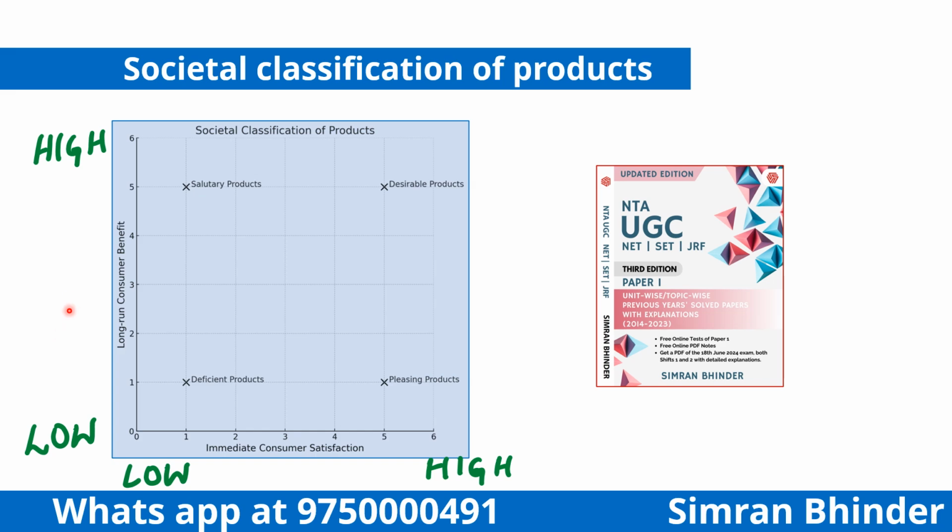For example, to remember this, example here can be health insurance plans. For sure immediate consumer satisfaction तो कुछ नहीं है health insurance plans के case में, but yes long term benefit definitely है. Same goes with vaccinations के case में, low immediate consumer satisfaction, but long run में आज अगर हमने vaccination लगाई है तो it is going to give us long term benefit. ठीक है, this is the sense.